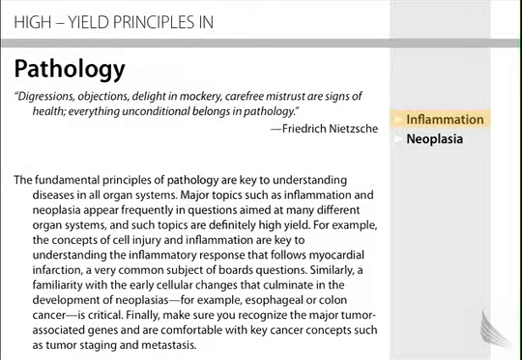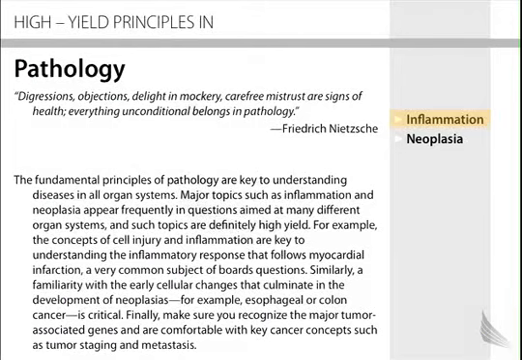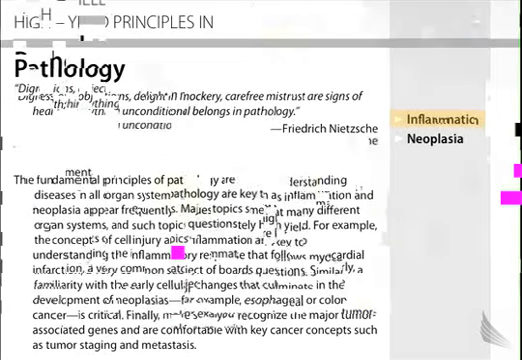Major topics such as inflammation and neoplasia appear frequently in questions aimed at many different organ systems, and such topics are definitely high yield. For example, the concepts of cell injury and inflammation are key to understanding the inflammatory response that follows myocardial infarction, a very common subject of board questions. Similarly, a familiarity with the early cellular changes that culminate in the development of neoplasias, for example, esophageal or colon cancer, is critical. Finally, make sure you recognize the major tumor-associated genes and are comfortable with key cancer concepts such as tumor staging and metastasis.